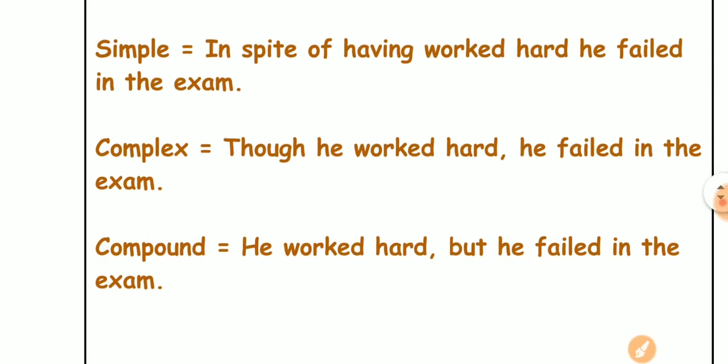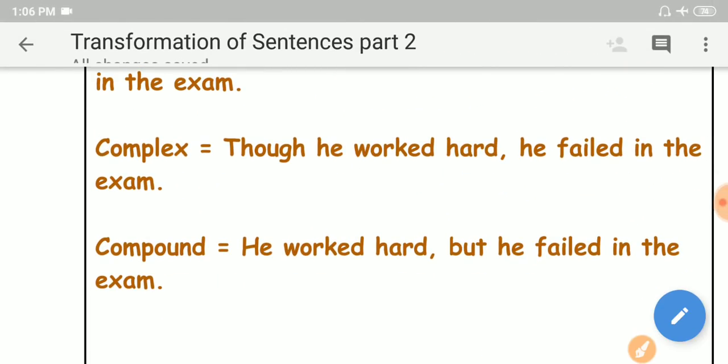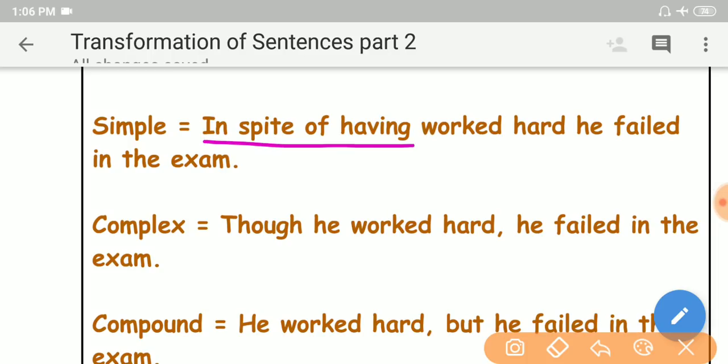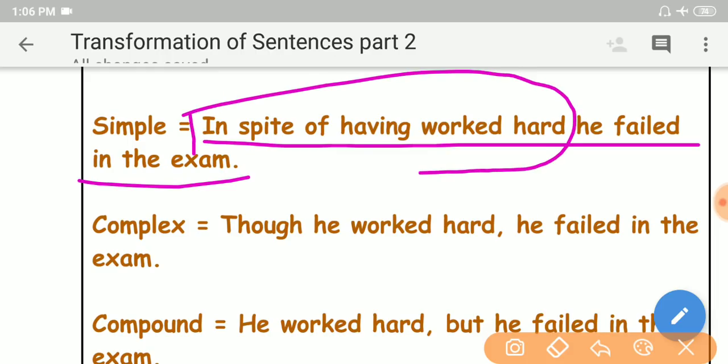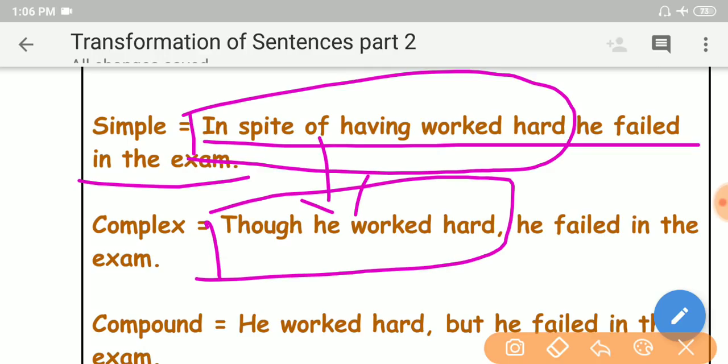Another example we have, see here. In spite of having worked hard, he failed in the exam. In spite of having worked hard is the phrase. Expanding this phrase to what? A dependent clause. In spite of having worked hard changes into though he had worked hard. Though he had worked hard, he failed in the exam.